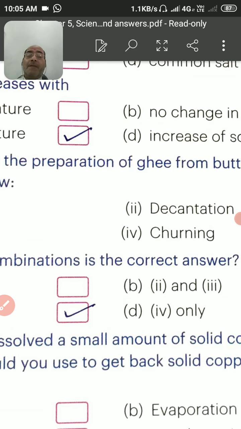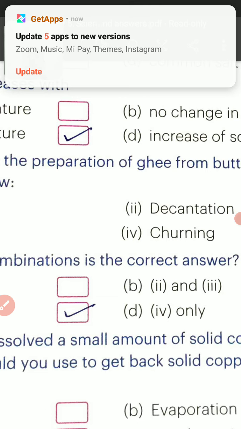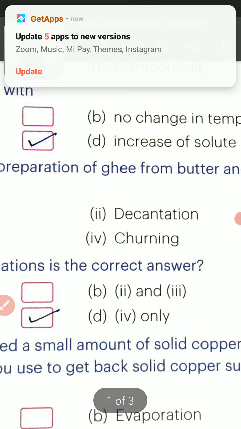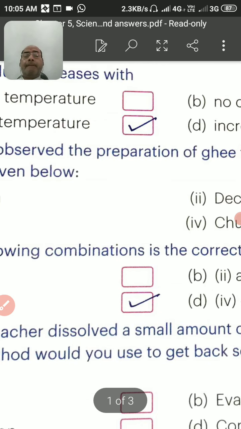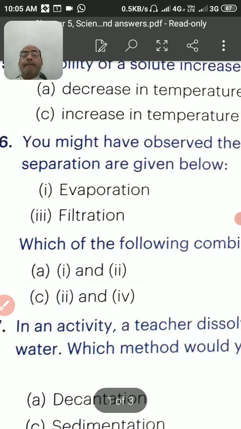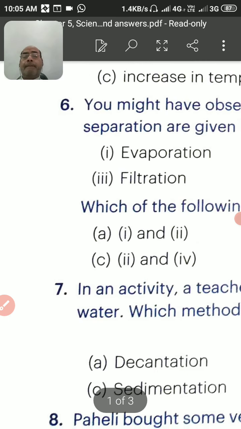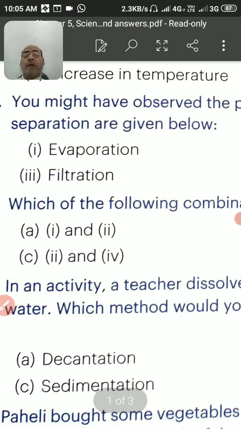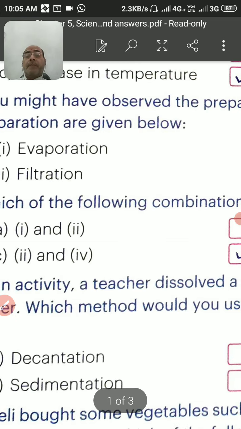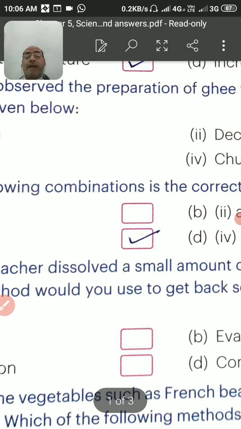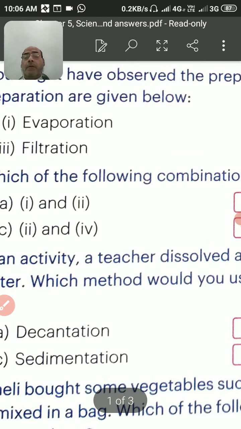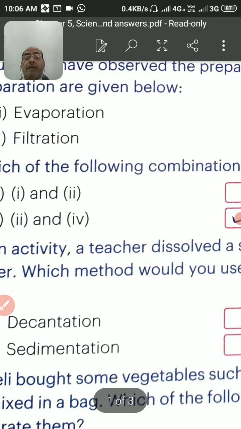So the preparation of ghee from butter comes under the processes involved in this, that is decantation and churning. So second and fourth, this answer C will be the right answer.